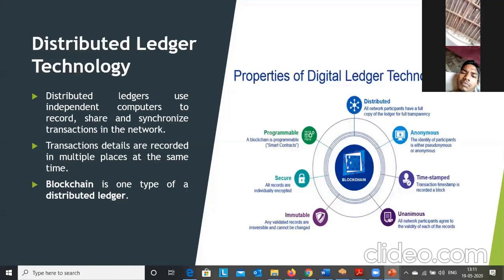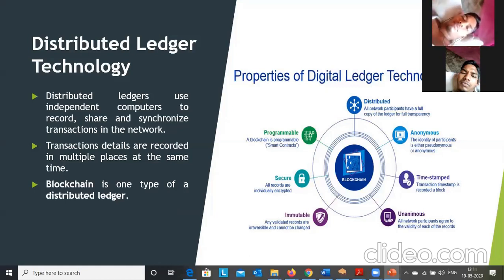Now one more slide we have. DLT, blockchain, sometimes we call it DLT or distributed ledger technology. Why is it so? First of all, we will understand what is meant by DLT. Distributed ledgers use independent computers to record, share and synchronize the transactions in the network. Here the transaction details are recorded in multiple places at the same time, that is a distributed ledger. Now blockchain is one of the distributed ledgers.